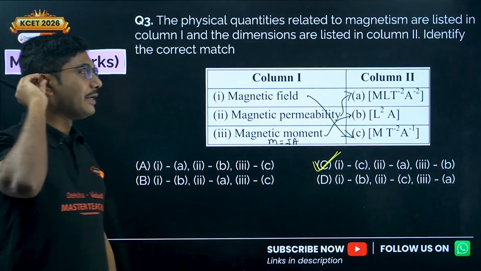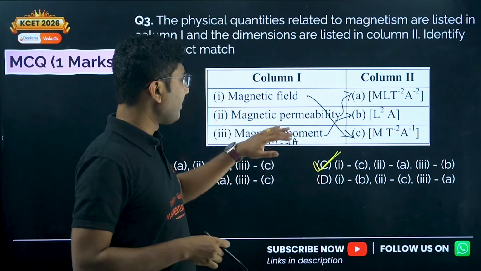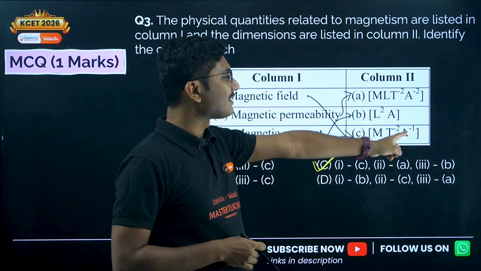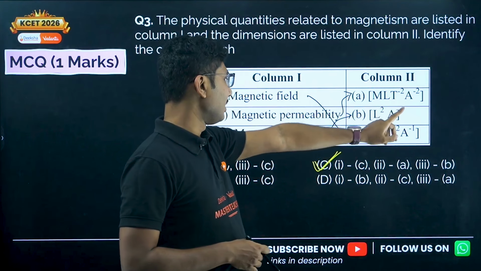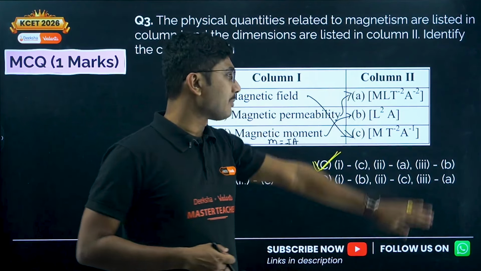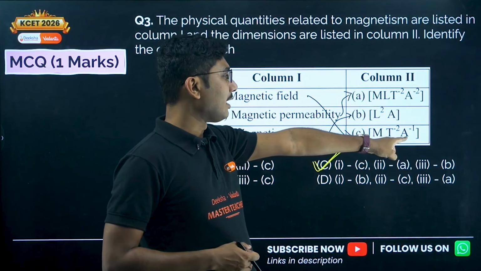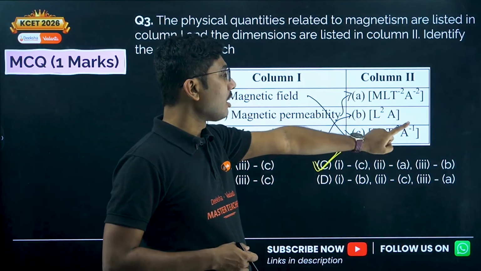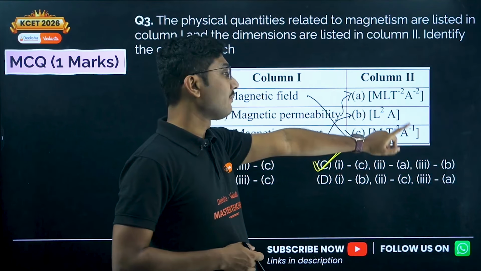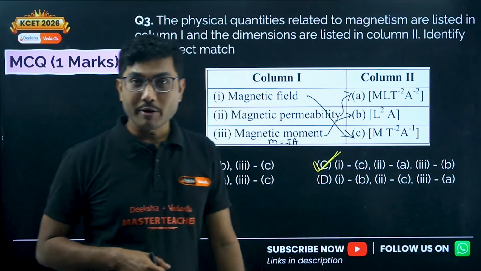Now one thing you can remember is that magnetic field has 1 less ampere compared to magnetic permeability. Permeability and magnetic field are almost the same, only the difference is in the dimension of ampere. So the ampere or current dimension is -1 for magnetic field and it is -2 for permeability.